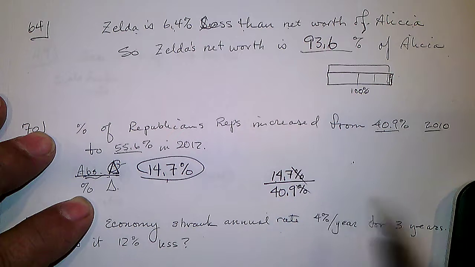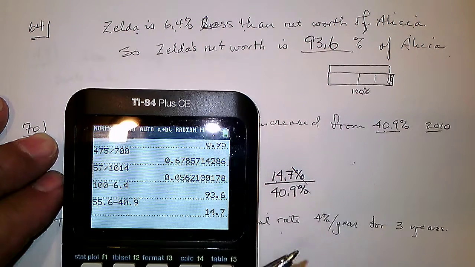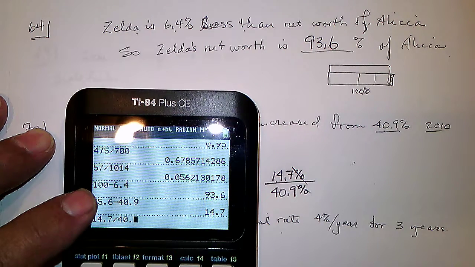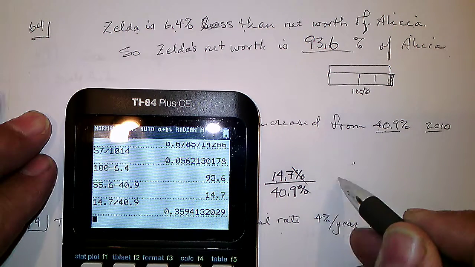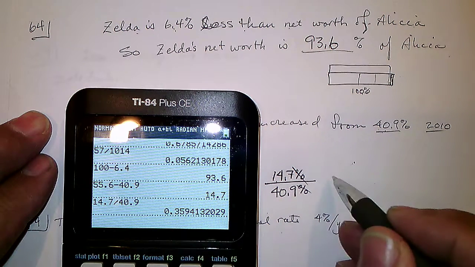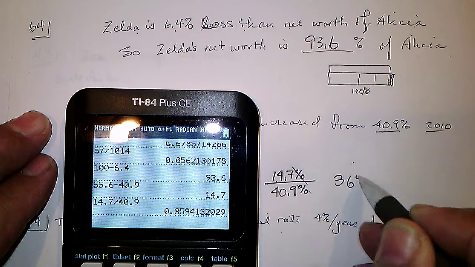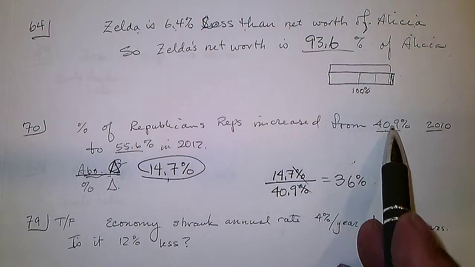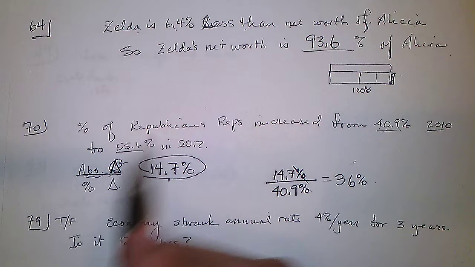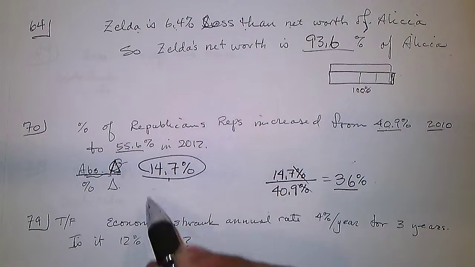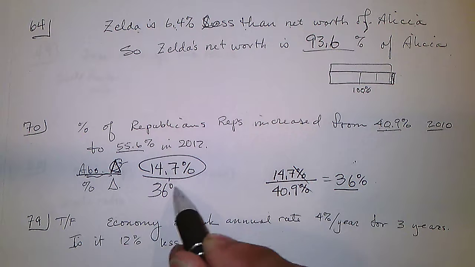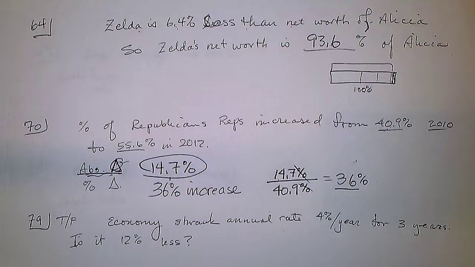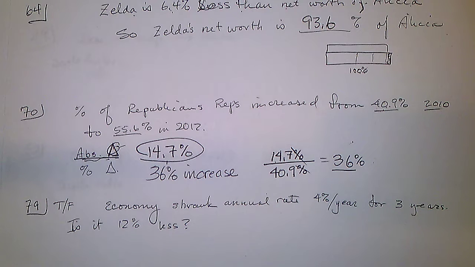These percents cancel, and so we're just doing like any other numbers, 14.7 divided by 40.9, which is 36%. What does that mean? Going from 40% to 55% is a relative increase of 36%. Okay? That's what that means.